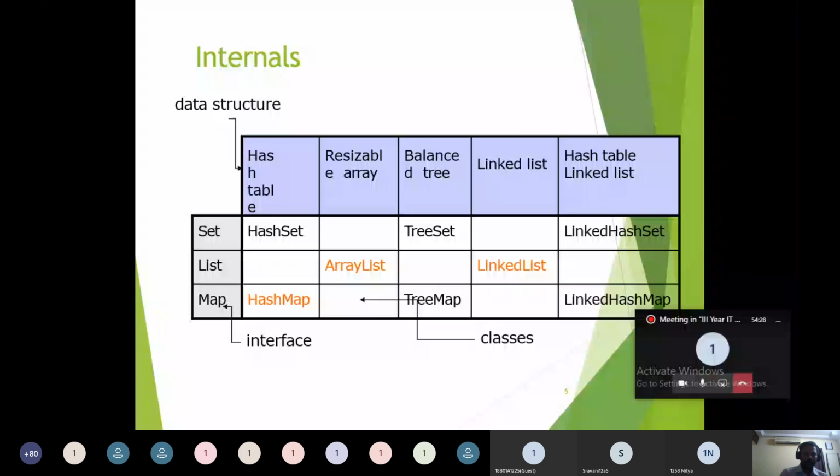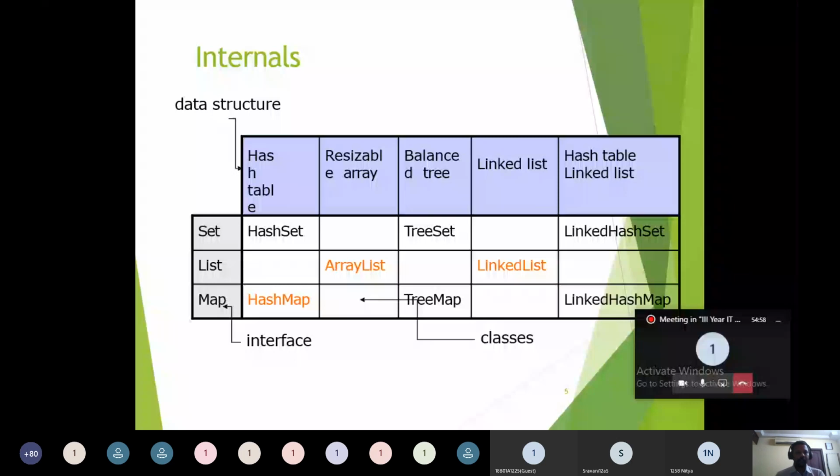This is a very important table that plays a very important role in your campus interview questions also. What kind of data structure is used in which class? Suppose you take HashMap, what kind of data structure has been used? If you take TreeMap, what kind of data structure is used? Otherwise, a hash table with a linked list data structure is used in which class? Some questions like this may arise from this table.